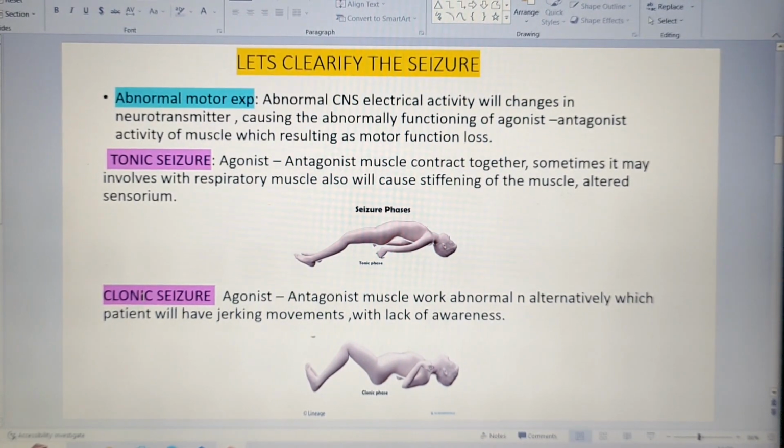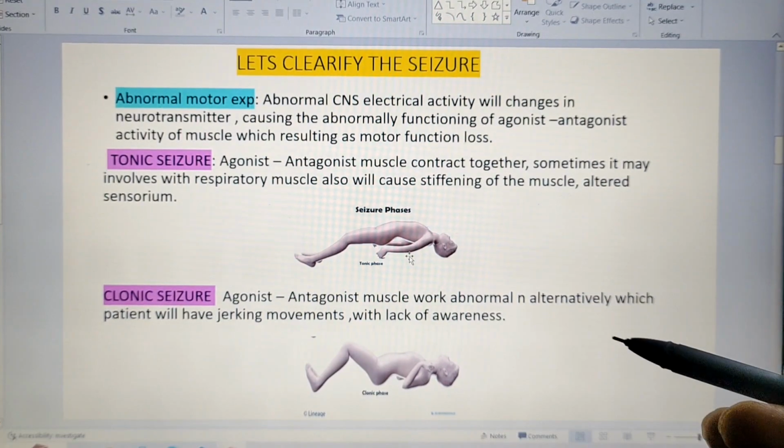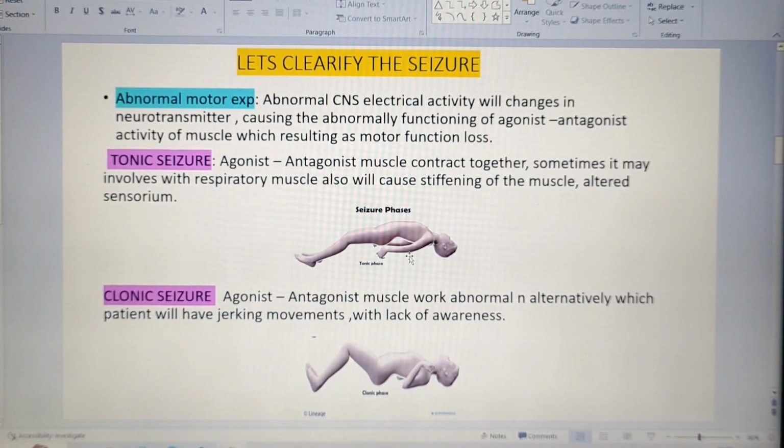Okay, now clonic seizure. Here what is happening? The agonist helps in contraction, whereas the antagonist helps in relaxation. So these muscles are working alternately and abnormally. They should work alternately, of course, but there should be a rhythm.